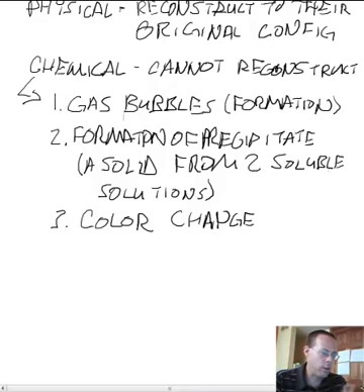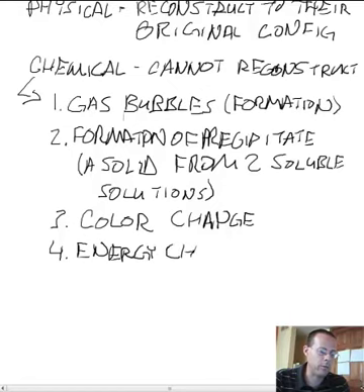So we've done 3 so far. We've got 1 left. Formation of a gas, formation of a precipitate, color change. And the very last thing is energy change. And this can be in one of 2 ways. I've kind of cheated a little bit. There's really 5 things, but we're going to put them in 4 different categories. So energy change can take place in one of 2 ways. The first way is the release of light.